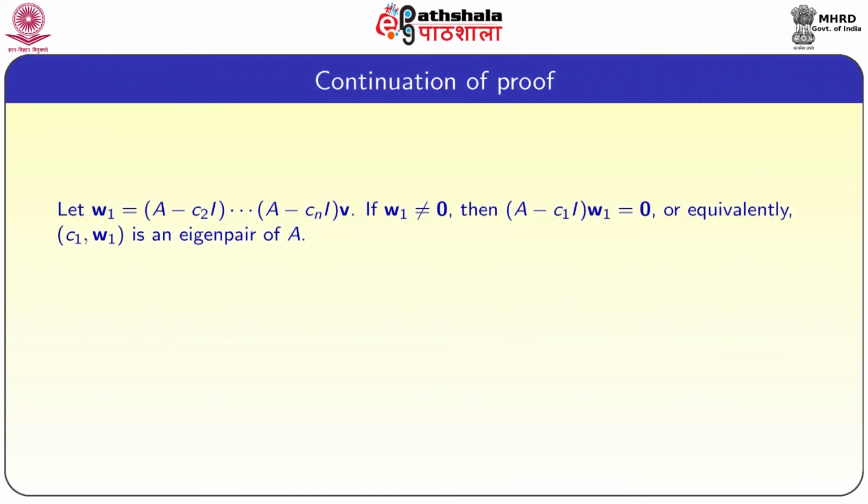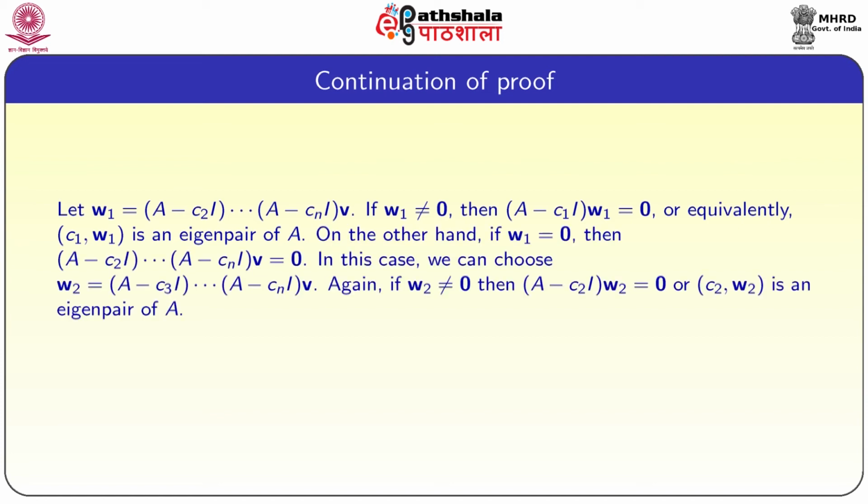Let W1 be equal to A minus c2 into I and so on A minus cn into I into v. If W1 is not equal to 0, then A minus c1 I into W1 is equal to 0, or equivalently c1, W1 is an eigenpair of A. So, we are done in that case.